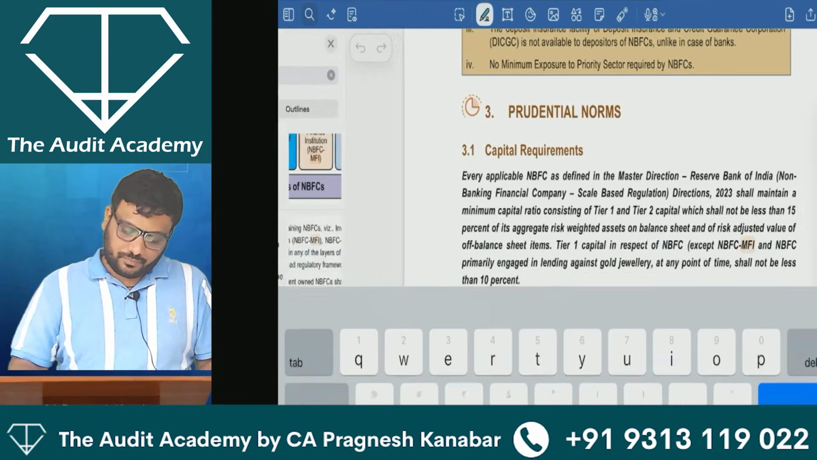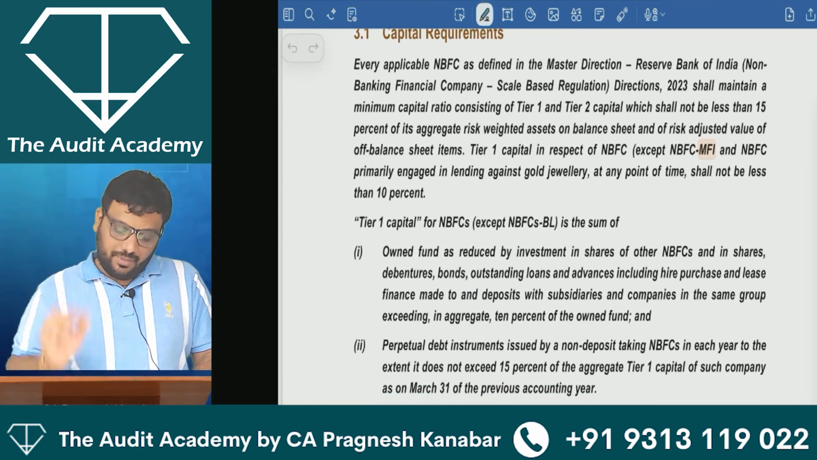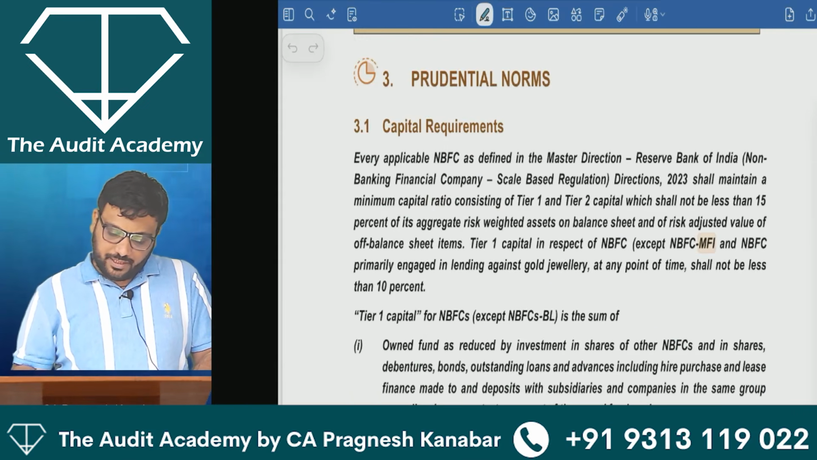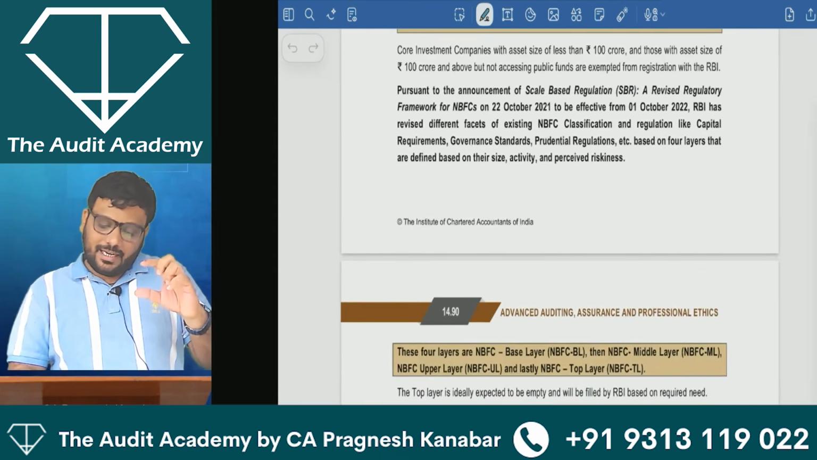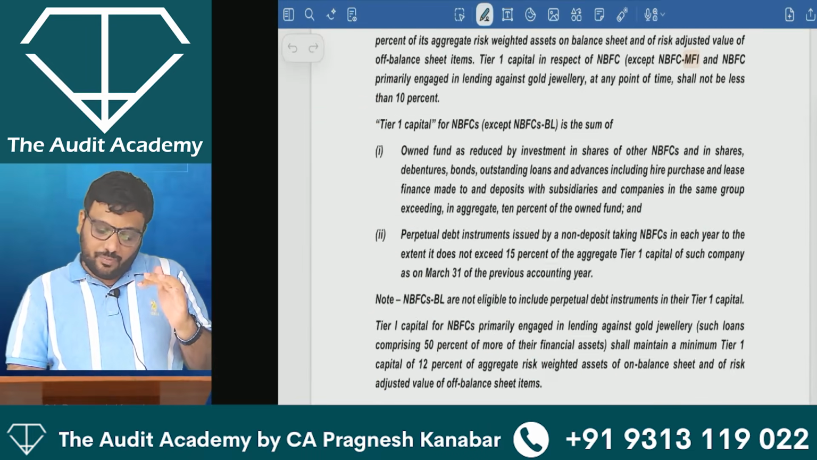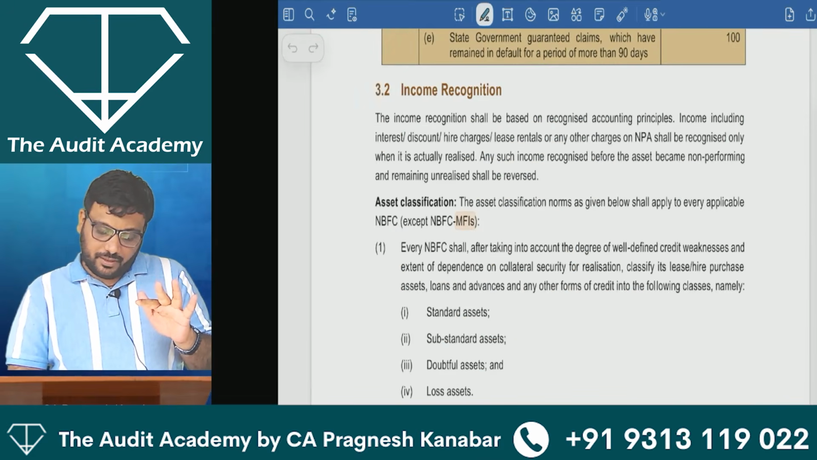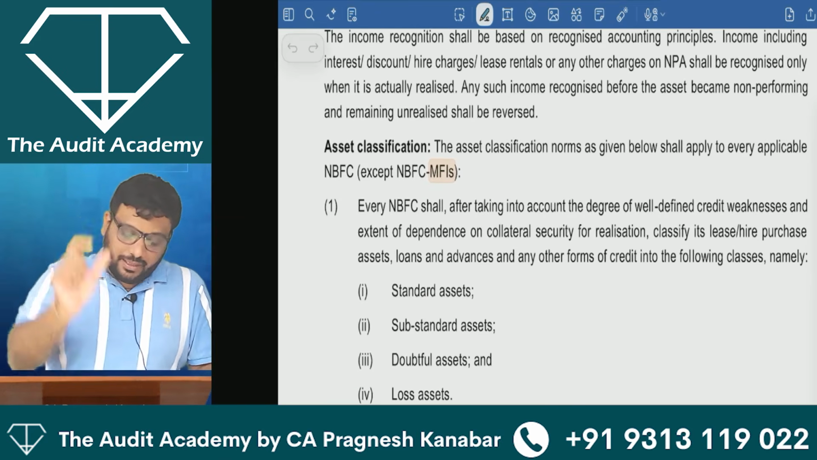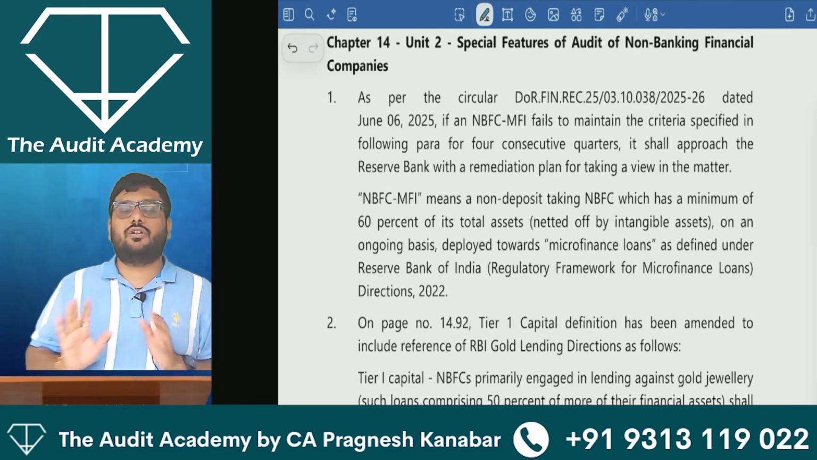For example, if I look over here, tier 1 capital in respect of NBFC except NBFC-MFI. Let me search it one more time. NBFC. At several places NBFC-MFI is excluded. So that is why it is very important that we look at these things properly. One minute. See, asset classification, substandard, doubtful, loss. Again, except NBFC-MFI. That is why you should have a good knowledge about the definition of NBFC-MFI.